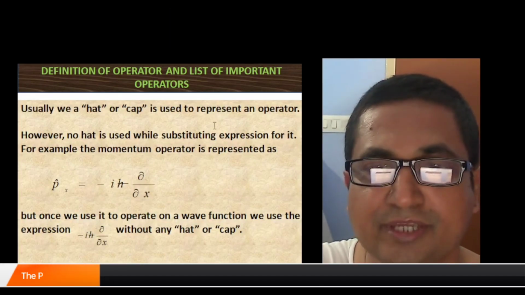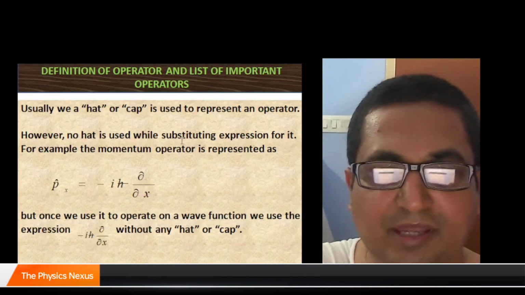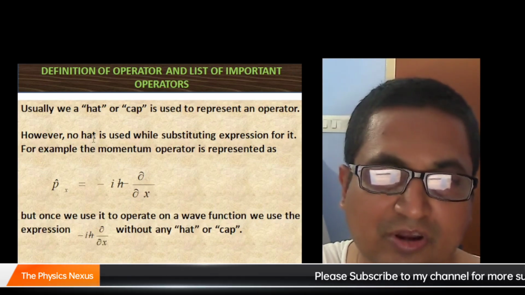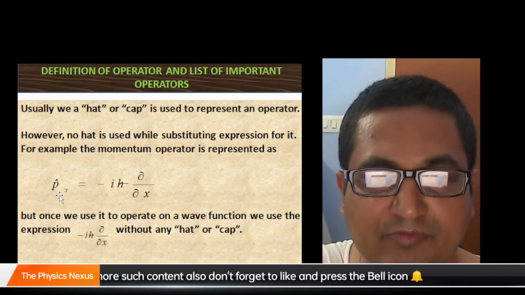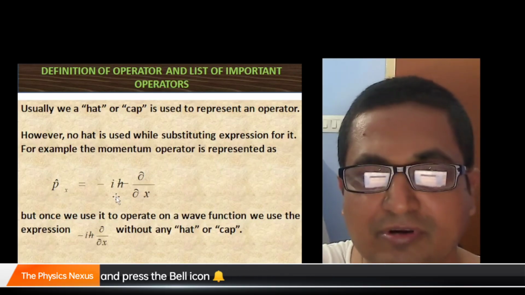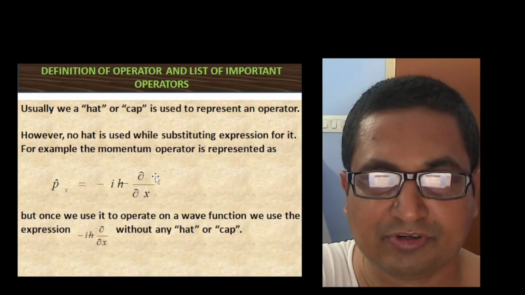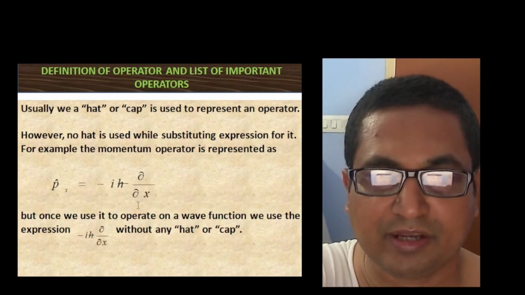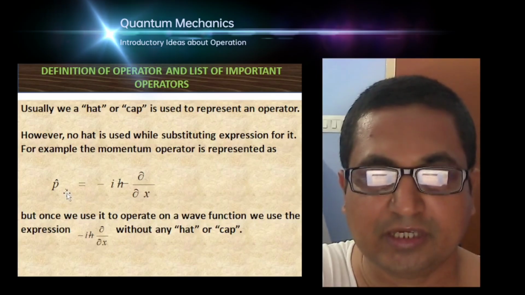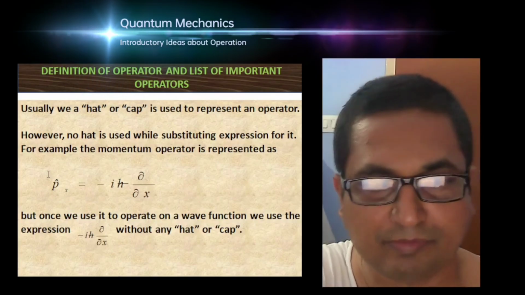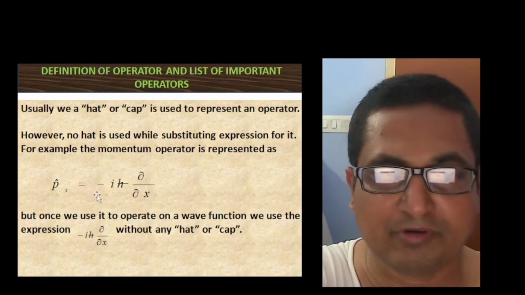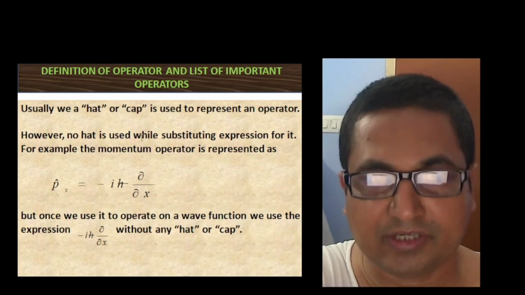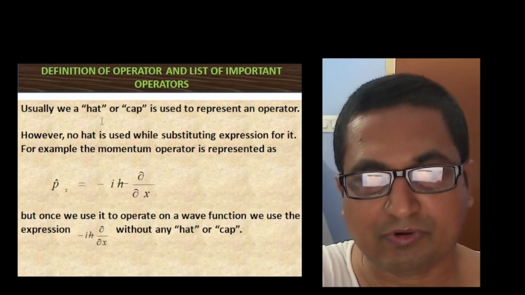Usually we use a hat or cap to represent an operator, but sometimes we don't use the hat or cap while representing an operator. For example, this is the x component of the momentum operator, and this is the operator representation of the momentum operator. We see here that we don't use a cap on the right hand side, but the symbol for the operator of momentum in the x direction is kept like this. But the actual representation of the operator px is not given by some cap or hat.